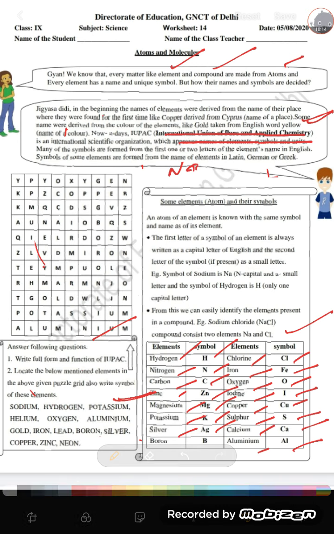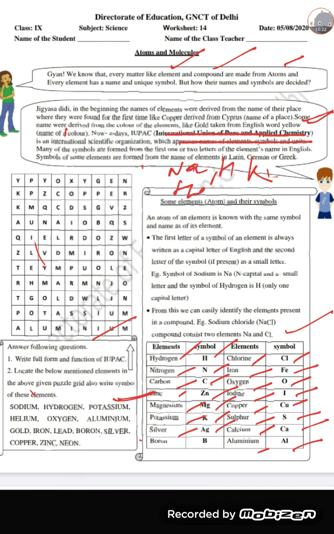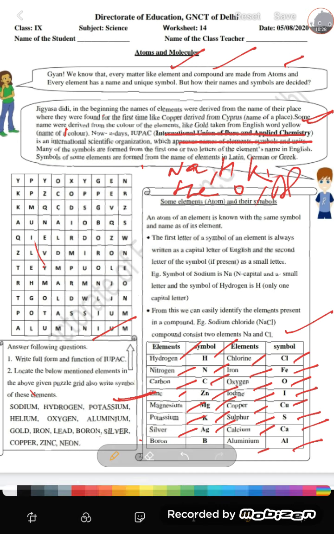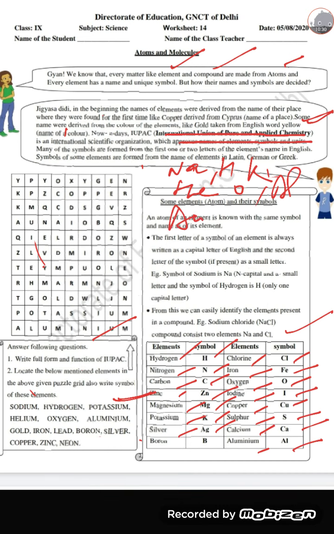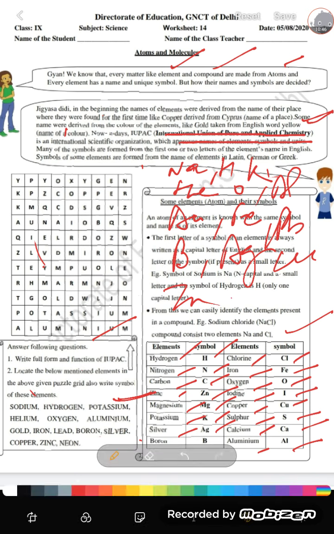Next, hydrogen H, potassium K, helium He, oxygen O, aluminium Al, gold Au, iron Fe, lead Pb, boron B, silver Ag, and copper Cu, zinc Zn, and neon is Ne. Okay, and now try to solve this puzzle.